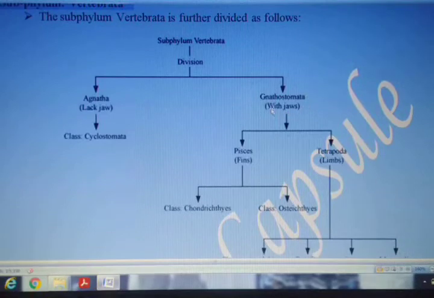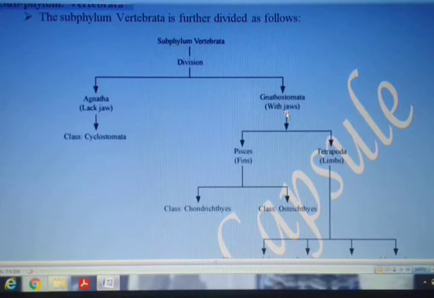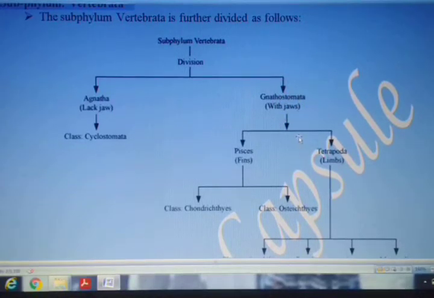The second division is Gnathostomata, which have jaws. The members here have jaws, meaning the lower and upper jaw is present. This Gnathostomata is further divided into two superclasses. These two superclasses are Pisces and the second one is Tetrapoda.